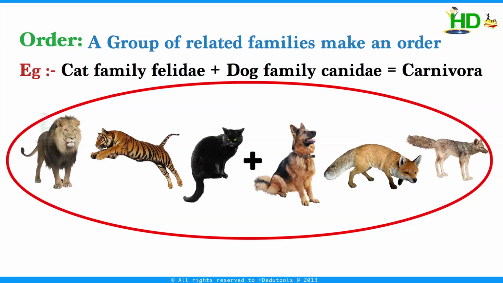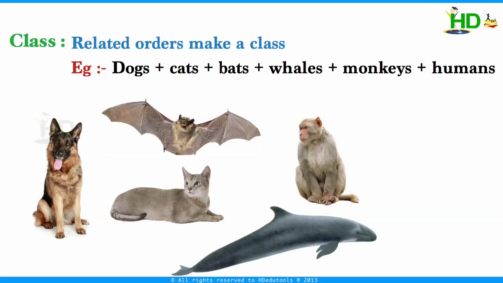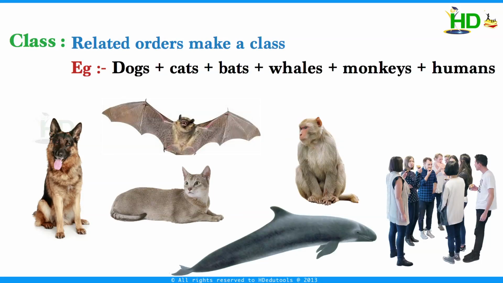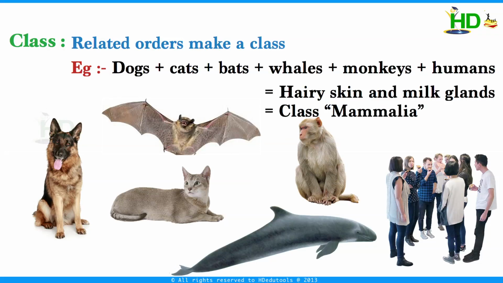The next category level of diversity is class. Related orders make a class. For example, the orders of different animals, like those of dogs, cats, bats, whales, monkeys, and even humans, all have some common features such as hairy skin and milk glands, and this particular class of animals is called Mammalia.